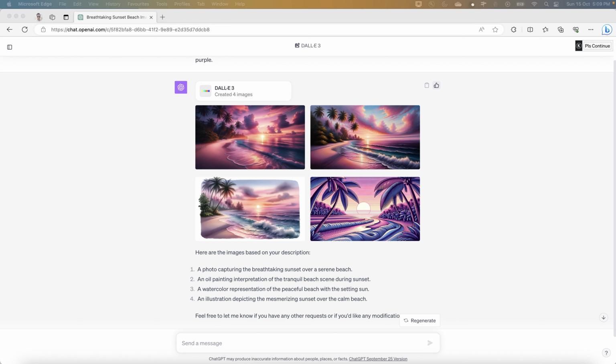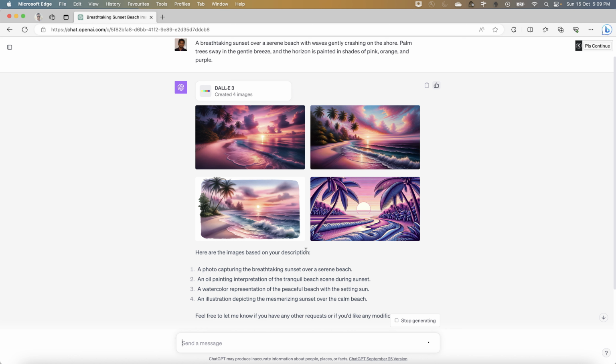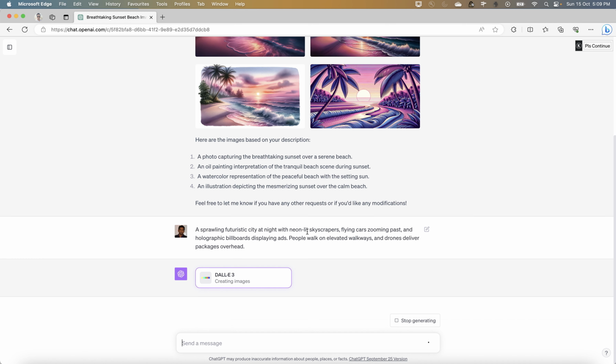Now let's try some other stuff. Let's say futuristic cityscapes, and let's try some other prompts, and let me know how you feel about these prompts and whether they are making sense or not, right? These are some of the prompts which I have curated for you guys, just to show you the power of DALL-E 3 and what you can achieve with that as a Plus member of ChatGPT, which you are getting out of the box from DALL-E 3 itself, right?